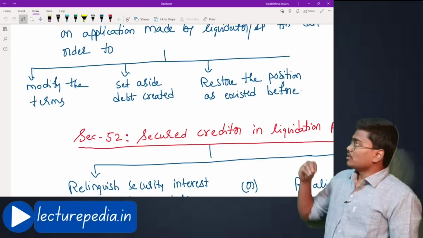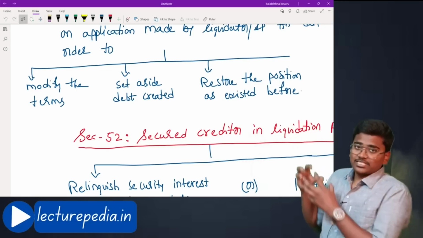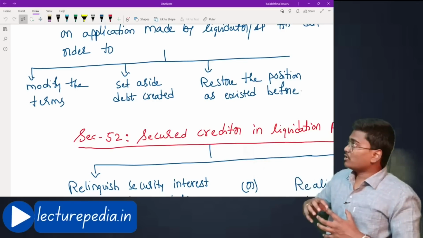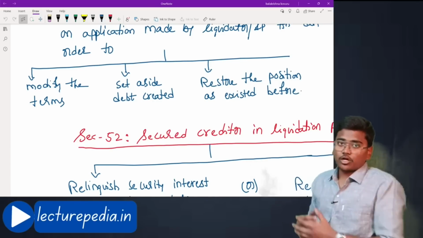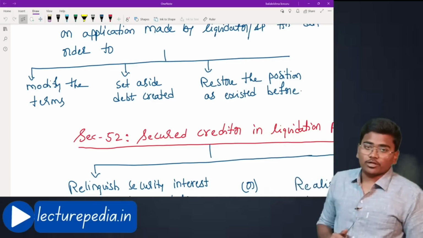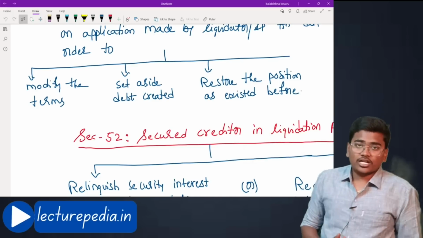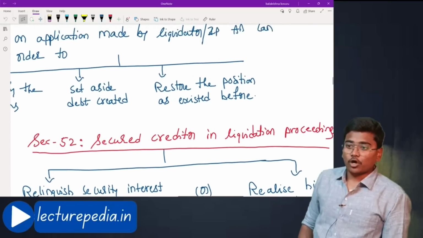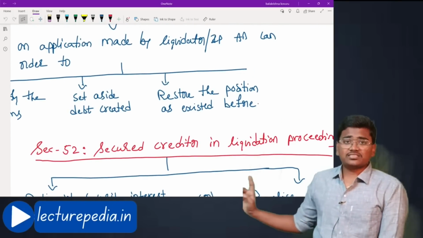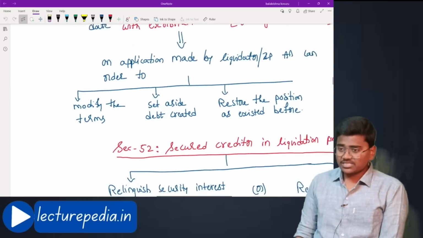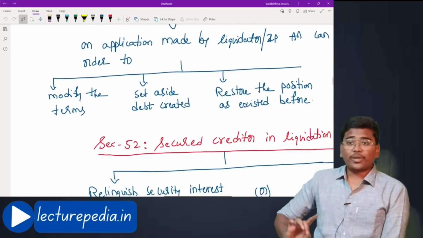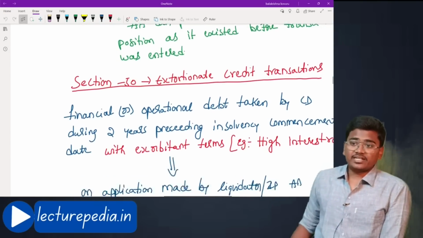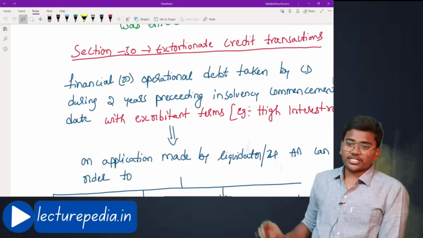The debt has been taken by the corporate debtor, now you give back the amount, and whatever amount has been repaid by the corporate debtor, you please give back to the corporate debtor. Like this, the order can be passed by the adjudicating authority, that is, set aside the debt created or restore the position as existed before. From these 3 orders, any type of order can be passed by the adjudicating authority against extortionate credit transactions. That was section number 50.